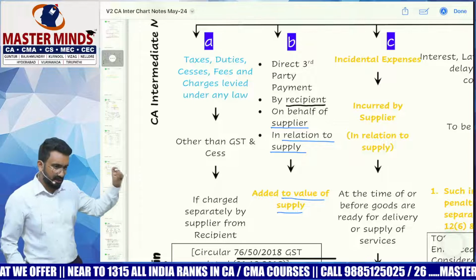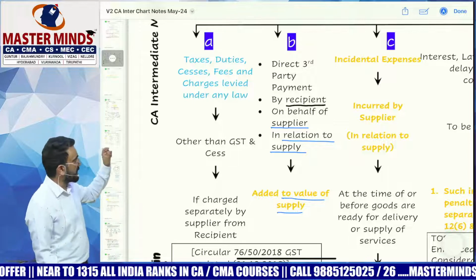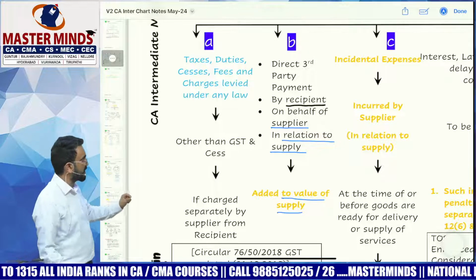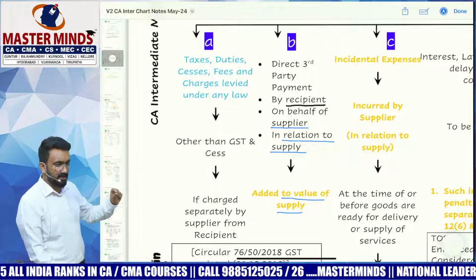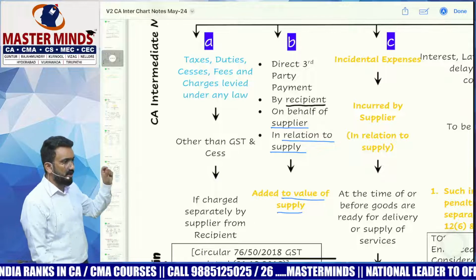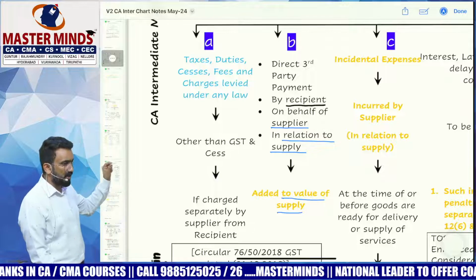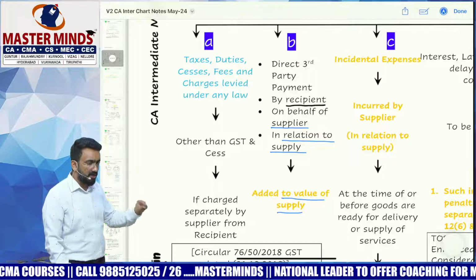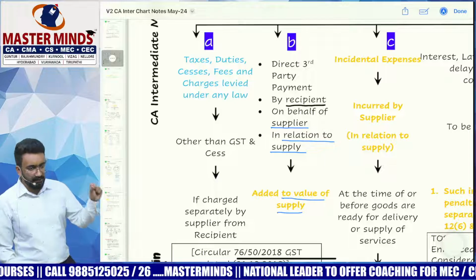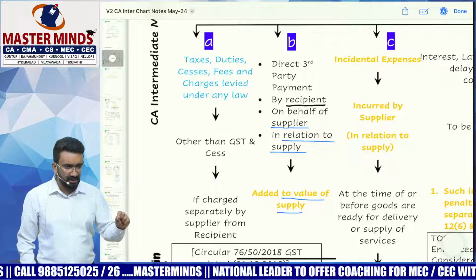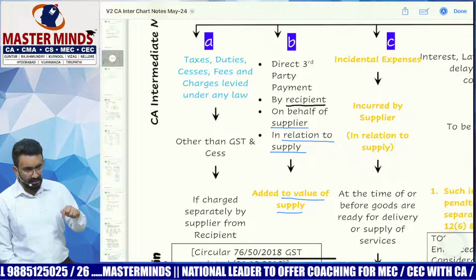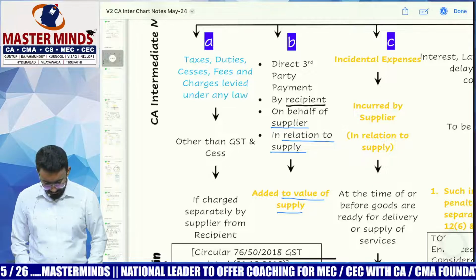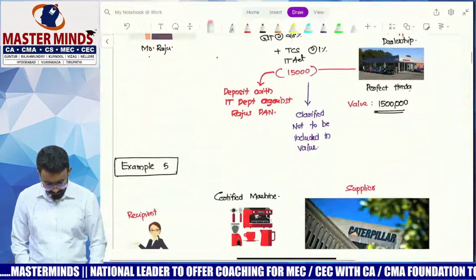Let's look at an example and then try to elaborate this point. They're saying direct third party payment is made by the customer, the recipient, and this is on behalf of the supplier. It's a payment that should otherwise have been made by the supplier, but has been met by the customer, and the supplier intends to exclude this from the value of supply. That will not be possible. If it is in relation to the supply, it should be added back to the value under 15(2)(b).